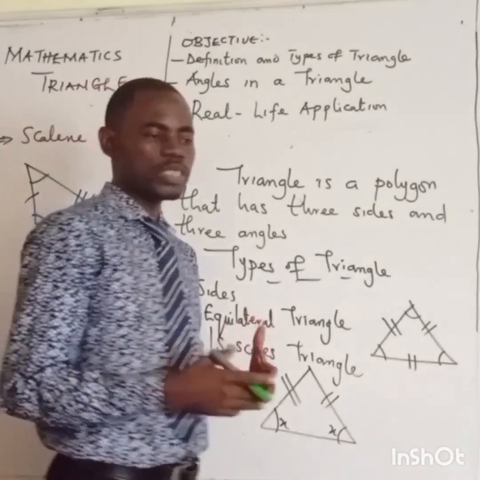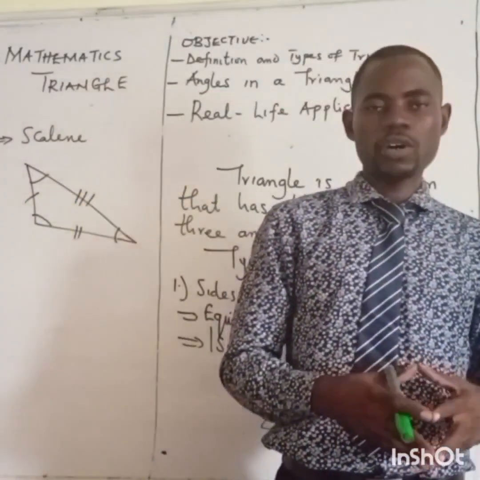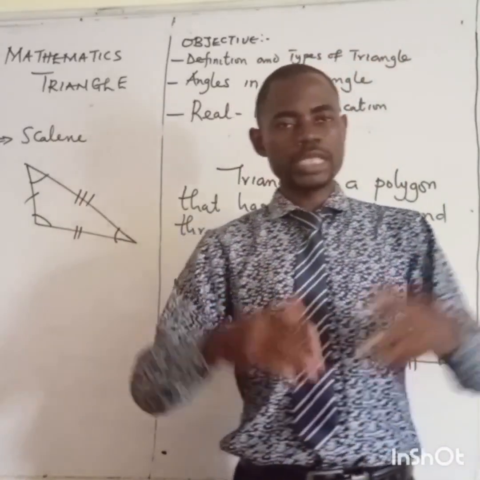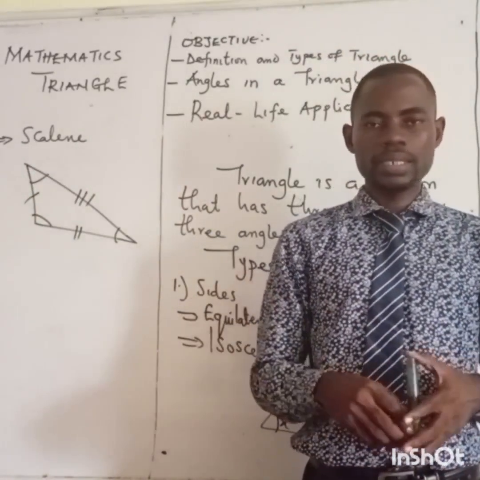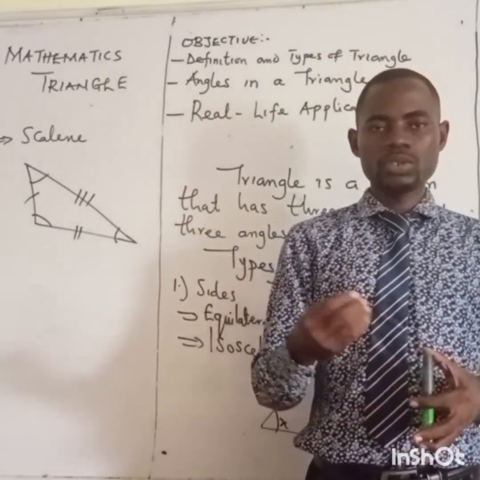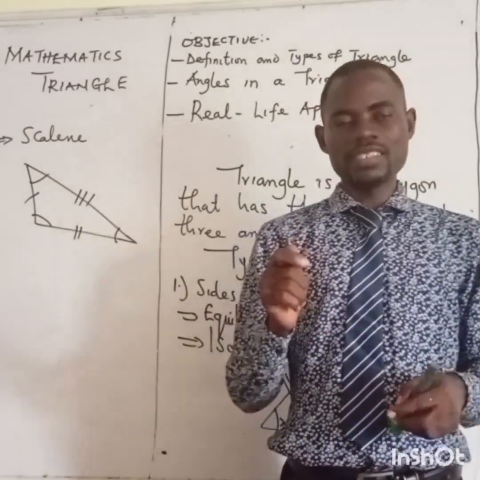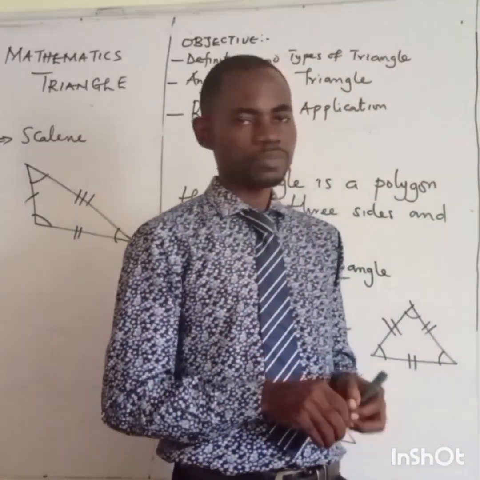Yes, before we move to the second classification of triangle, I want you to do something right now. Check your environment, check your house, check wherever you are. Look around very well. When you look around, just mention any object that is triangular in nature and type it in the comment below. Put it in the comment box.